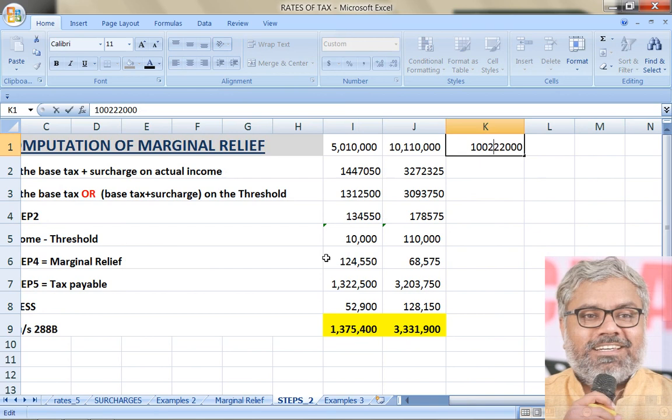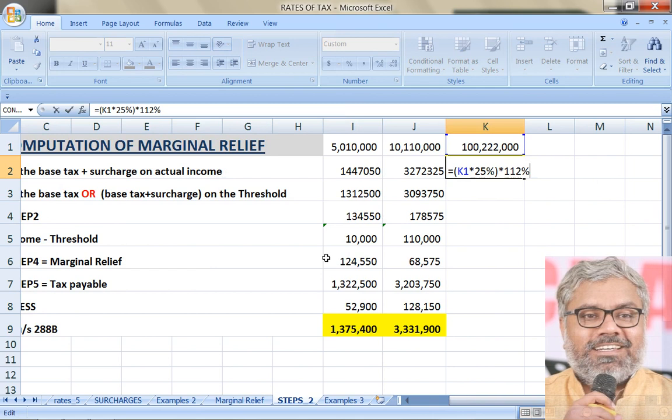Yeah, this is 10 crores. So 10 crores 2,22,000 is the income of a domestic company, let us say. And let us assume this is less than 400 crores turnover in 17-18. So normally what is the tax rate applicable? It is very simple. That is going to be straight away 25%. That is okay. But since the income has exceeded 10 crores, what will be the surcharge in this case?